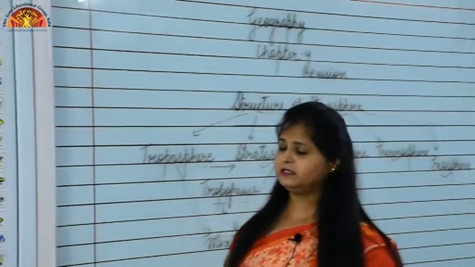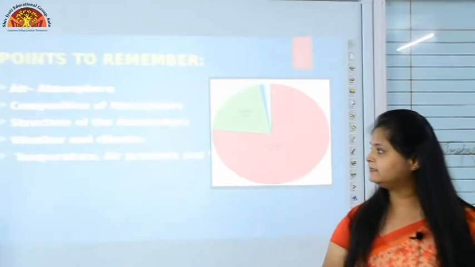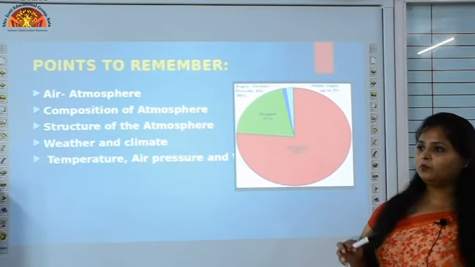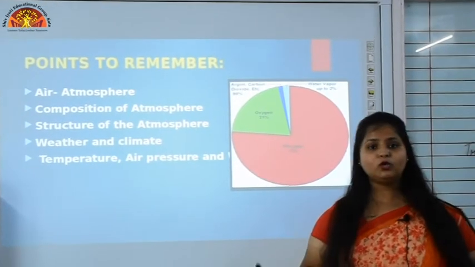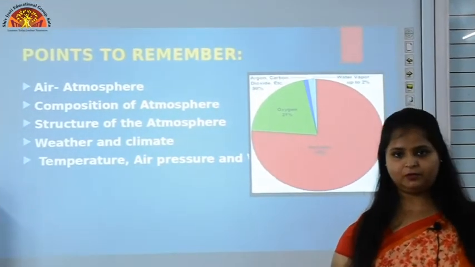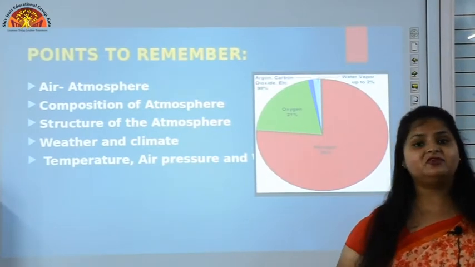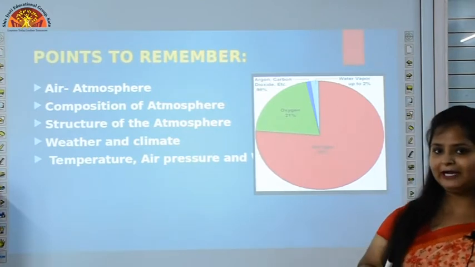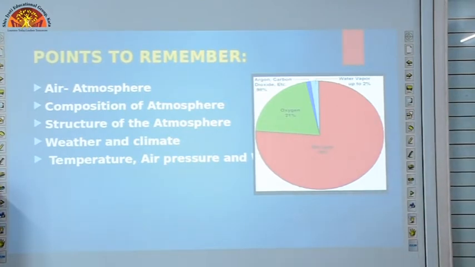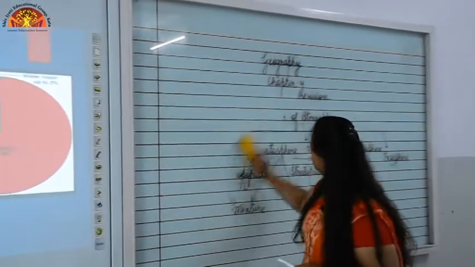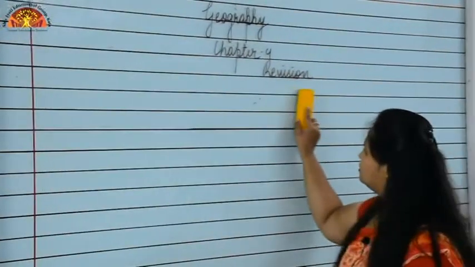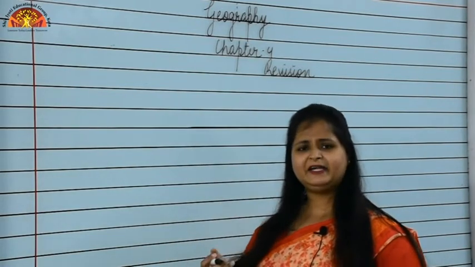Now moving towards the fourth point, that is weather and climate. Now what is weather and climate? Weather is an hour to hour or day to day condition of the atmosphere, and climate is average weather condition of a place. This difference should be very clear to you. About weather we are going to read in the answer also. Climate is not there in your answer, but it's there in your book. A slight difference is there between weather and climate.